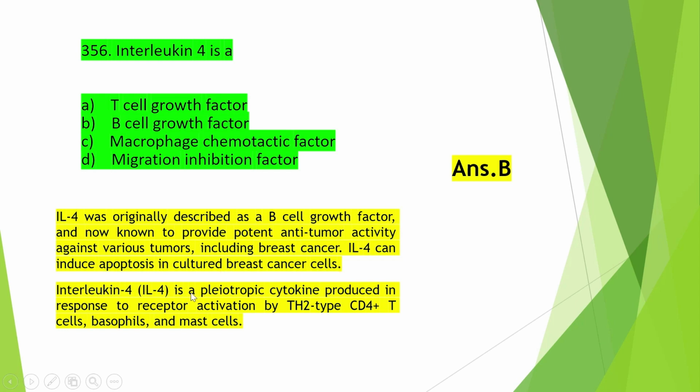So this interleukin 4 is a pleiotropic cytokine produced in response to receptor activation by Th2 type, that means the T helper cell type 2, CD4 plus T cells, basophils and mast cells. Okay, so this interleukin 4 is produced by these T cells, basophils and mast cells.